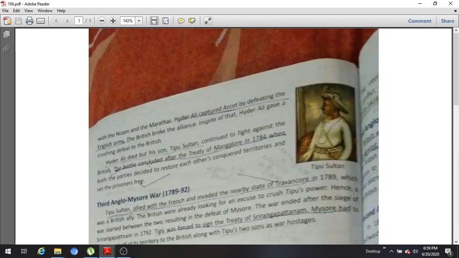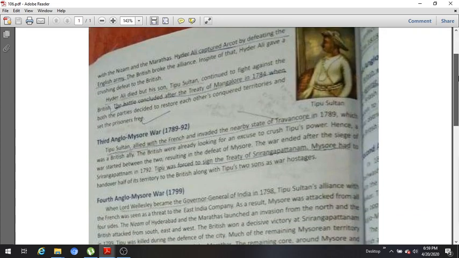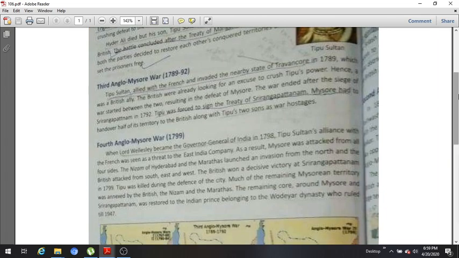So the Second Anglo-Mysore War concluded with the Treaty of Mangalore in 1784, when both the parties decided to restore each other's conquered territories and set the prisoners free. So they compromised. Britishers and Tipu Sultan both compromised. They returned won territories and areas to each other, and this battle ended on a compromised note.